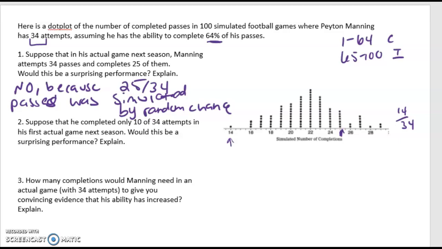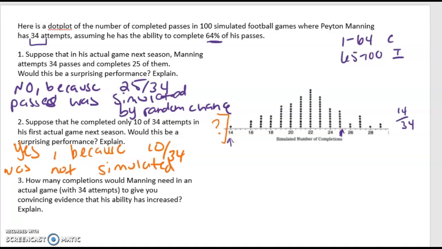Would this be surprising? So we look on the graph. Do you see 10 anywhere? No. Yes, this would be surprising because 10 out of 34 was not simulated. Okay, how many completions would Manning need in order to give you convincing evidence that his ability had increased?